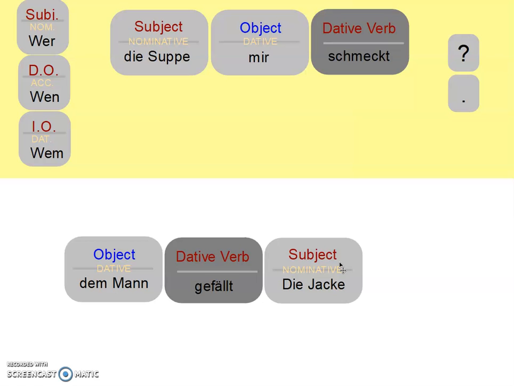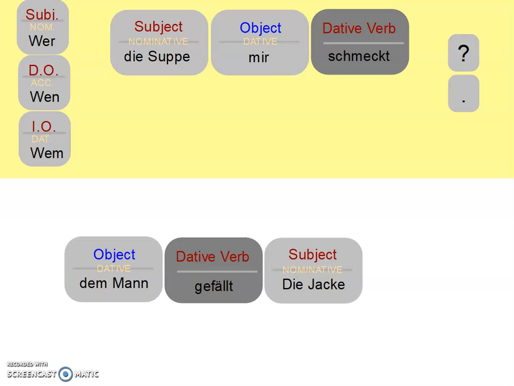It actually kind of translates better to like, the man likes the jacket. But if we think of it that way, then whenever you ask the question, who is liking, then you would think that that person's your subject. So we're going to continue to think about gefallen when we translate it, meaning to be pleasing to, not to like, because we don't want to confuse what our object and our subject are in the sentence. So here we have, the jacket is pleasing to the man.